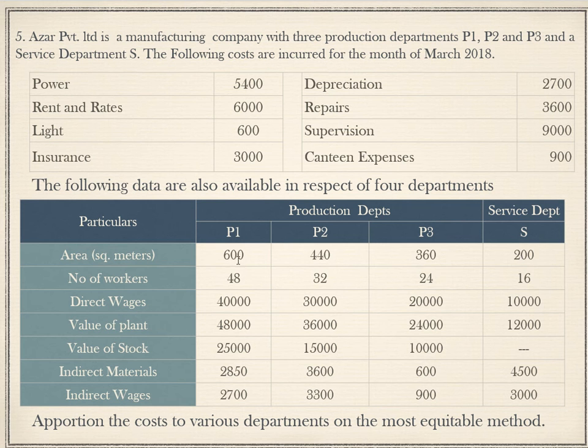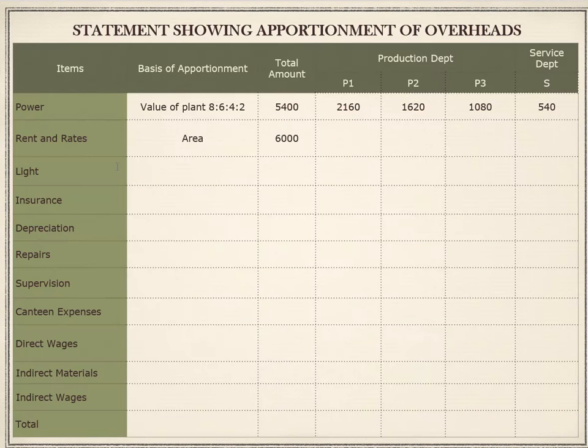So it's going to be 15 is to 11 is to 9 is to 5.